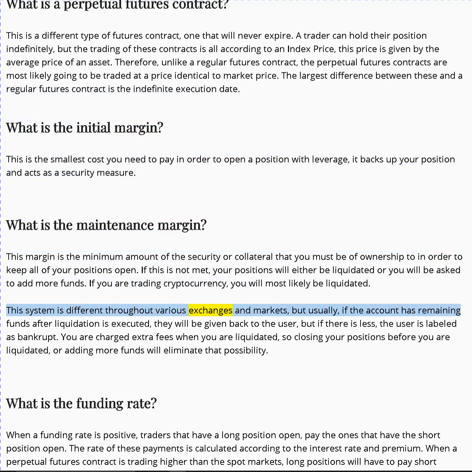This system is different throughout various exchanges and markets, but usually, if the account has remaining funds after liquidation is executed, they will be given back to the user, but if there is less, the user is labeled as bankrupt. You are charged extra fees when you are liquidated, so closing your positions before you are liquidated, or adding more funds, will eliminate that possibility.